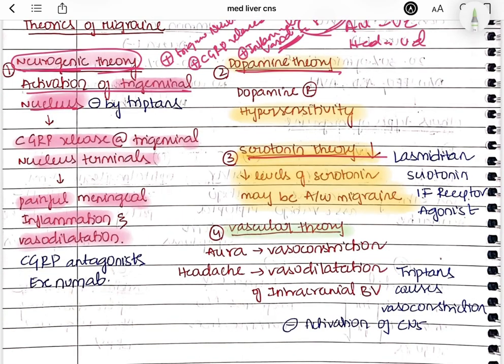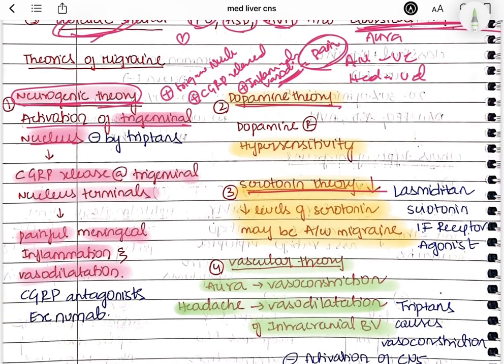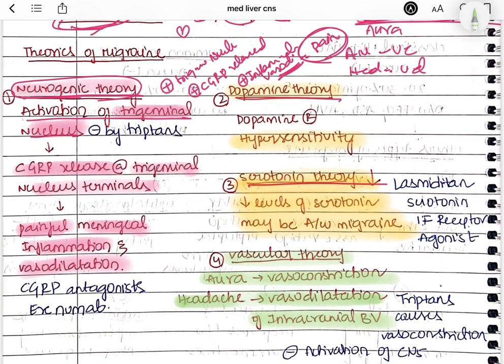And then last, the vascular theory. As I have said before, aura is associated with vasoconstriction and headache is associated with vasodilatation. So here, aura is vasoconstriction of intracerebral arteries and the headache is vasodilatation of intracranial blood vessels, right? So these are the four theories: the neurogenic, dopamine, serotonin, and vascular.